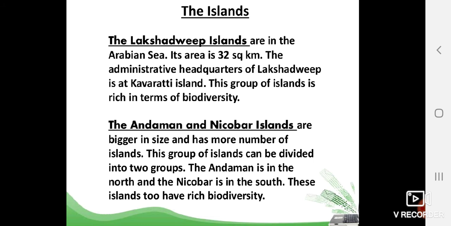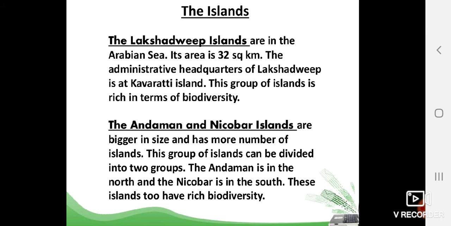The area is very small, only 32 square kilometers. The capital, the main headquarters, is Kavaratti, and Pitti Island is a bird sanctuary, very rich in flora and fauna. The next, second group is Andaman and Nicobar. The Andaman and Nicobar Islands are bigger than the Lakshadweep Islands, and there are many small, innumerable islands scattered about.